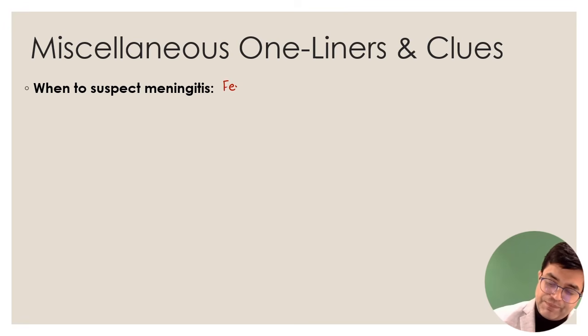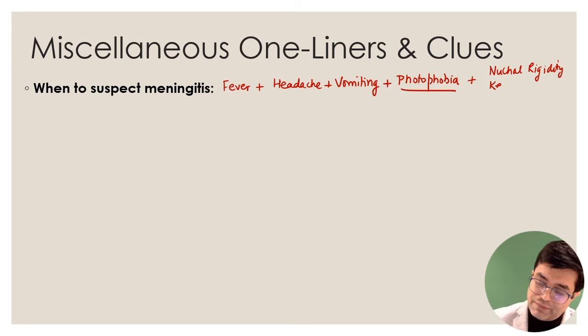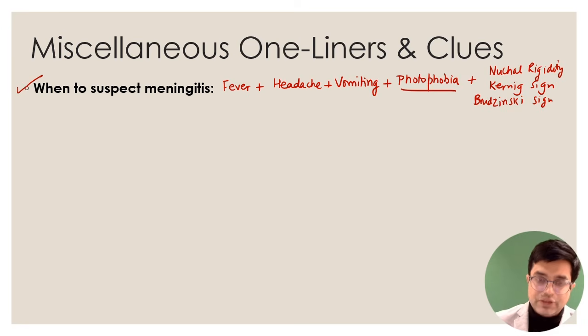They will say fever, headache, the patient will have vomiting, photophobia, intolerance to bright light, or intolerance to ambient light, and nuchal rigidity, that is neck rigidity, and other signs of meningeal irritation like Kernig sign as well as Brudzinski sign. If you have a combination of features like this, the likely diagnosis in the question is going to be meningitis. So watch out for these clues.